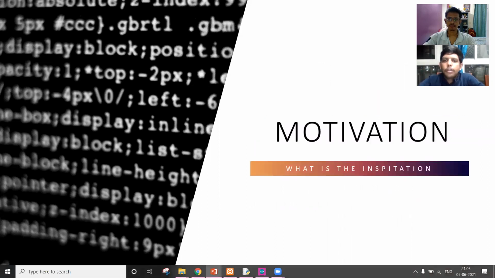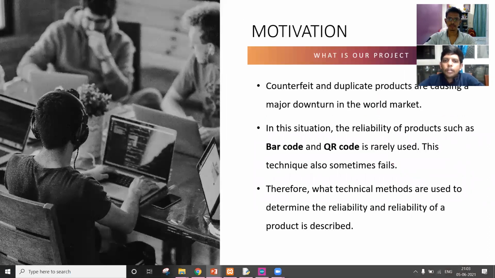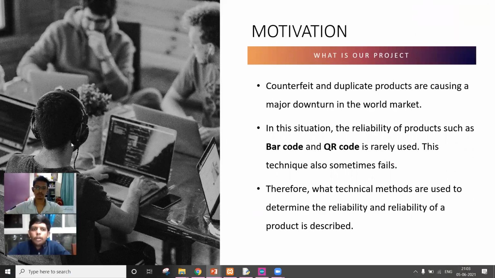So let's go to the motivation part. This is why we thought of initiating such a project or such an idea. Counterfeiting is replacing the original brand of product with a product that shouldn't have been there for that particular brand.